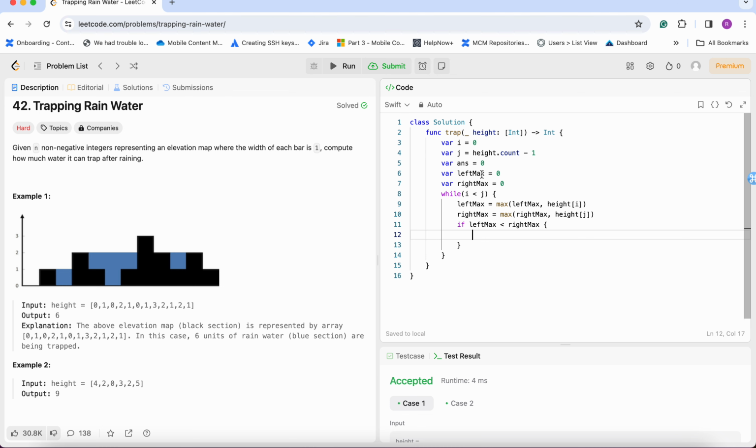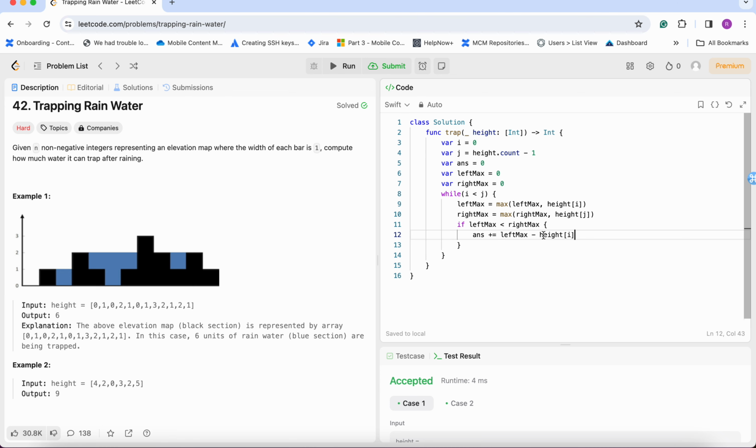Okay, so in that case my answer will be updated as left max minus height of i, means left max on that position, that is the maximum value from the left side.